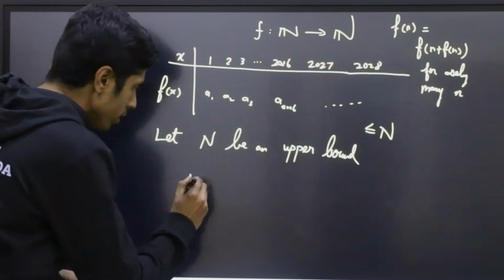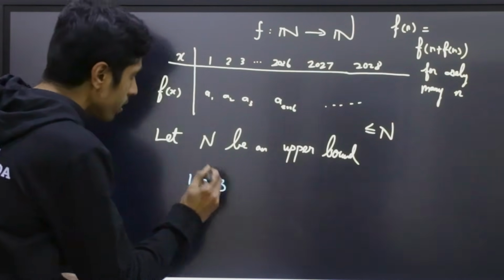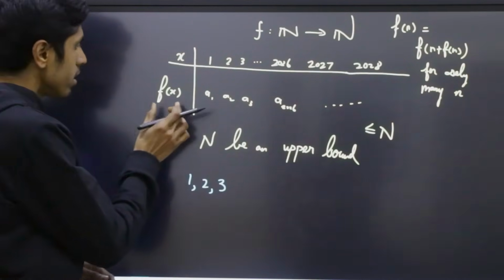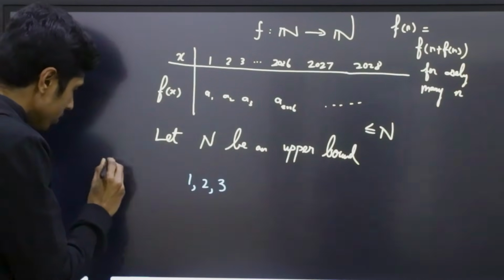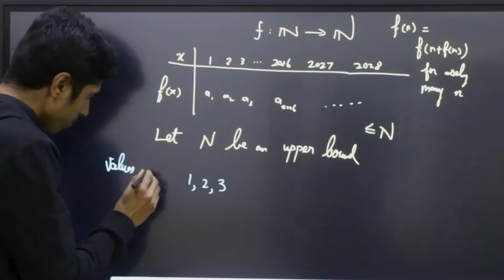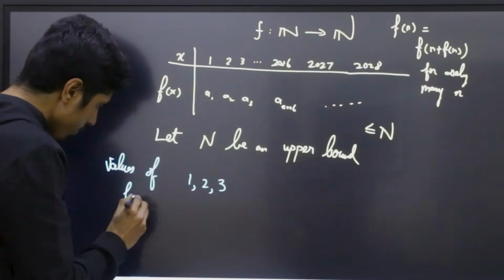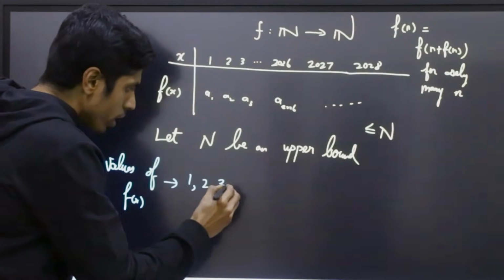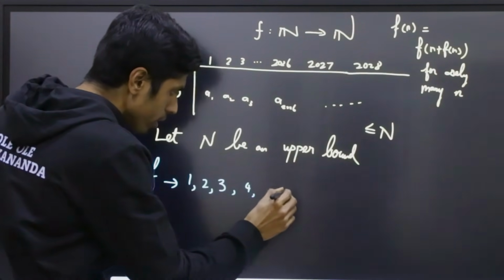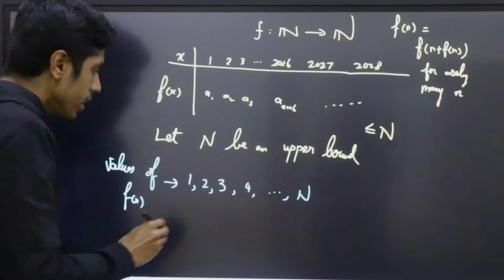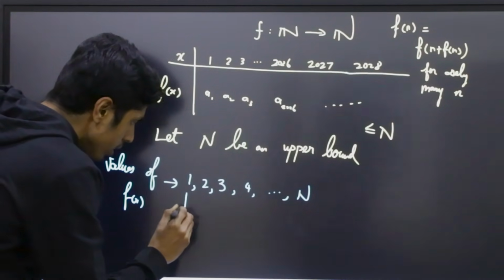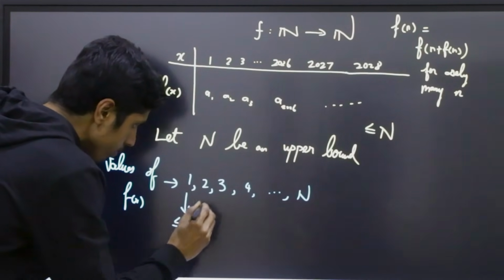Clearly, the values that can occur in the range, the values of f(x), can be 1, 2, 3, 4 up to N, and each of them occurs at most N times.